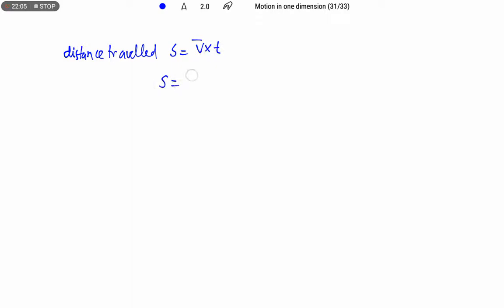Average velocity is (u plus v) by 2. Now we don't have the information about the time for the journey. We have only initial velocity, final velocity, and acceleration. So how do we find the distance?